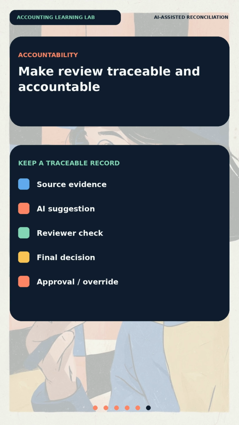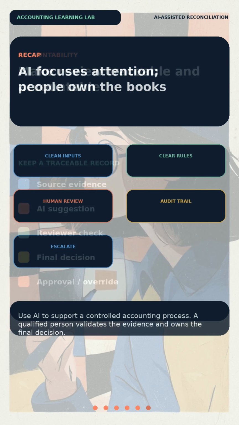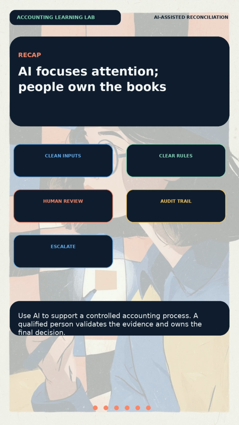Define approval authority, materiality, and aging thresholds. Set evidence requirements, override logging, and reviewer independence. Preserve the input, proposal, final disposition, reviewer identity, and timestamp. A reliable process combines clean inputs, transparent rules, human validation, confidentiality controls, documented review, and approved escalation. AI focuses attention. People remain accountable for the books.